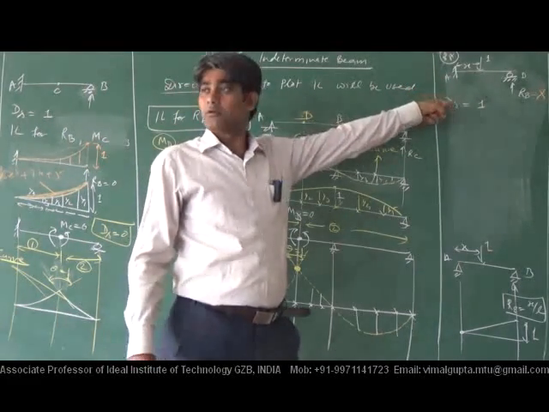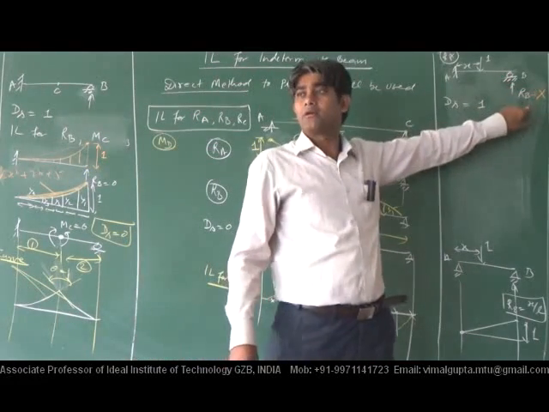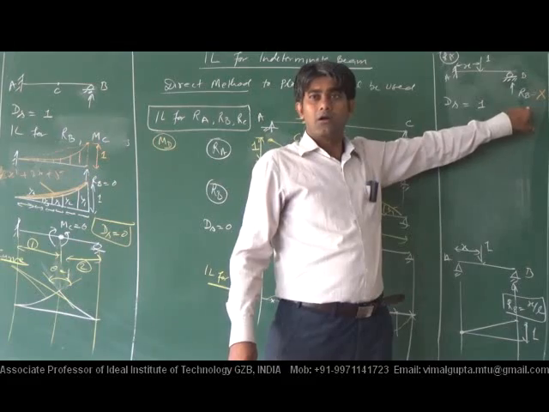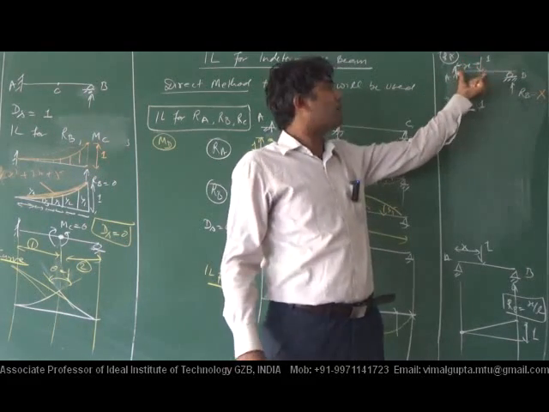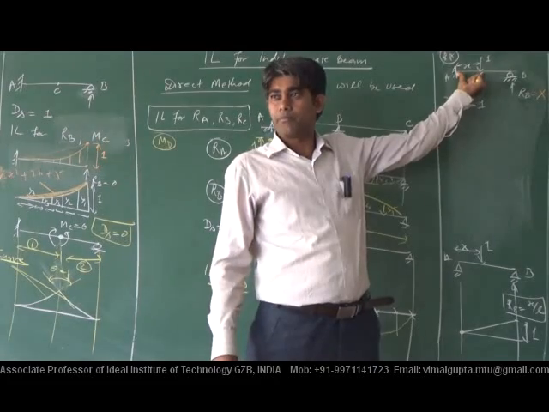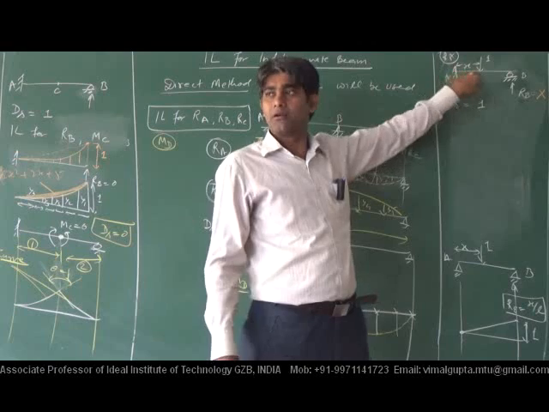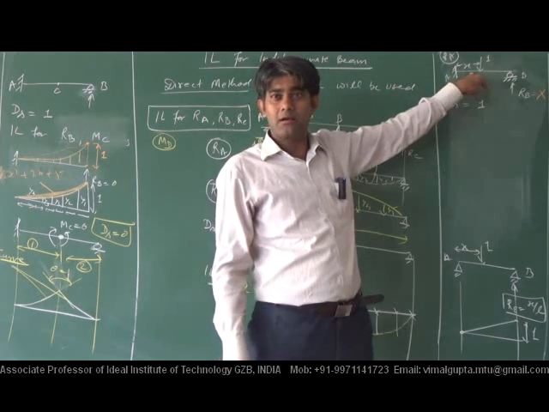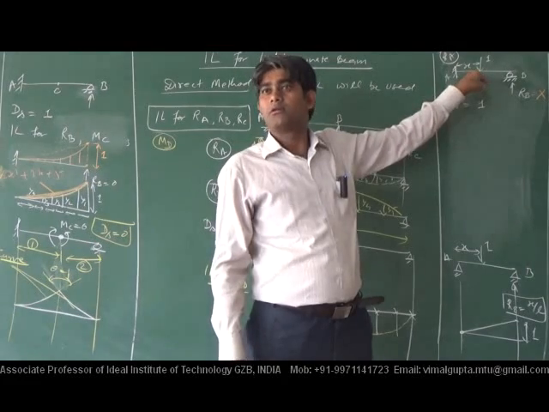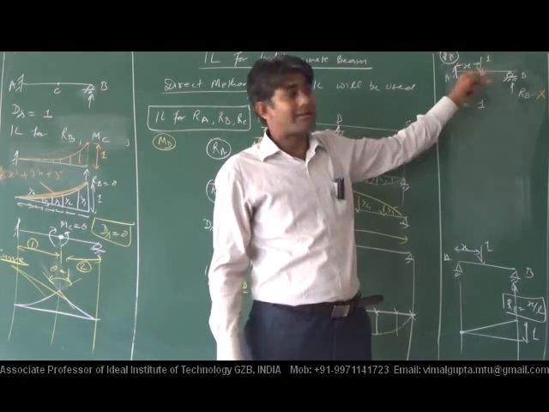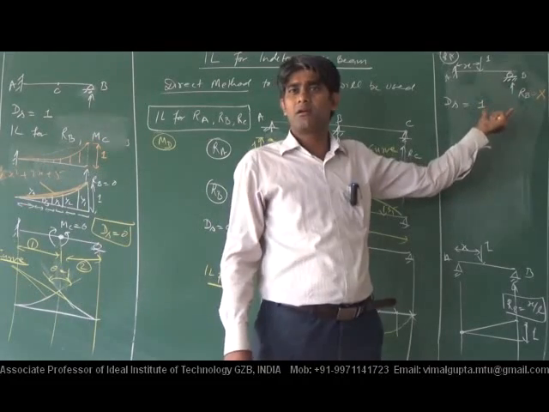Now what I want to tell you is how to find that value of RB when the unit load is at a distance x from A. Get it, everybody? That can be calculated using the consistent deformation method, very simple.